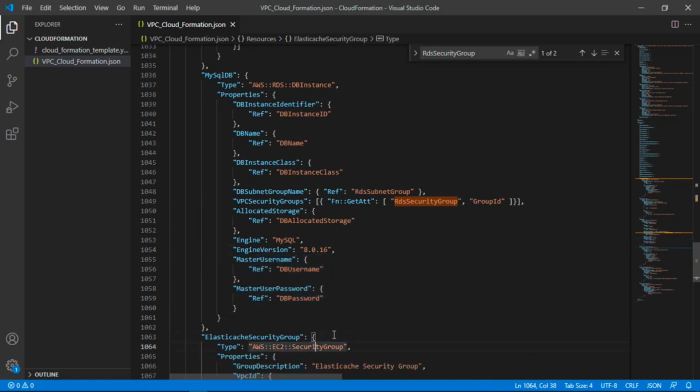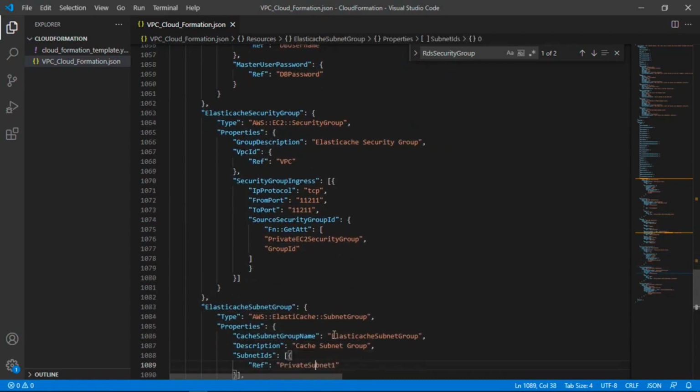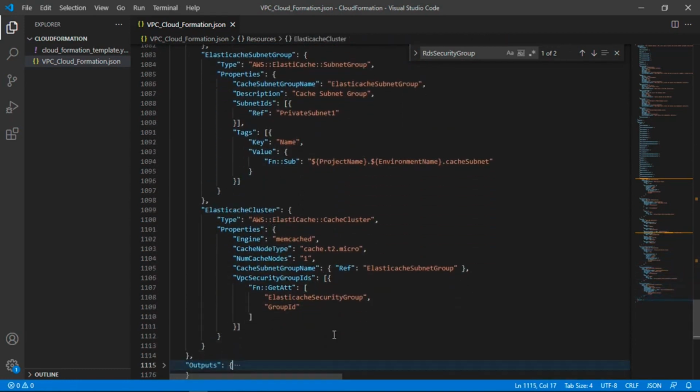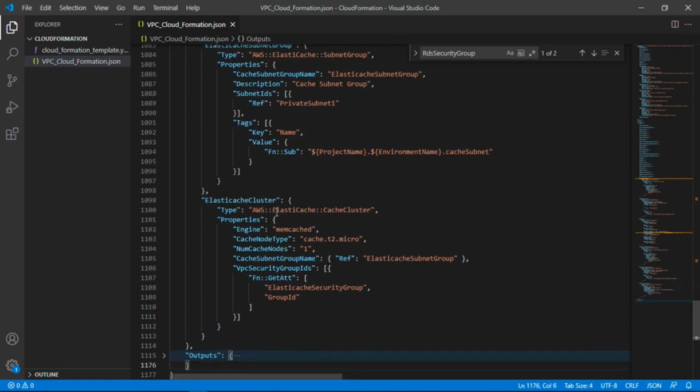Similarly, we have to create an ElastiCache security group and an ElastiCache subnet group that we can use while creating the ElastiCache cluster. So you can see I have created an ElastiCache cluster resource, and under engine I am mentioning memcached. We can also use Redis if you want to launch a Redis cache cluster. Next we have cache node type, and I have mentioned cache.t2.micro, which is under free tier.